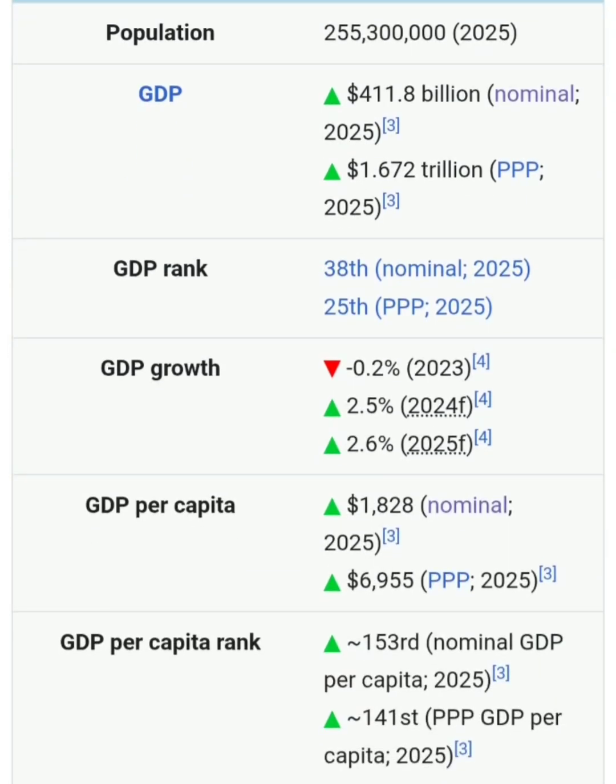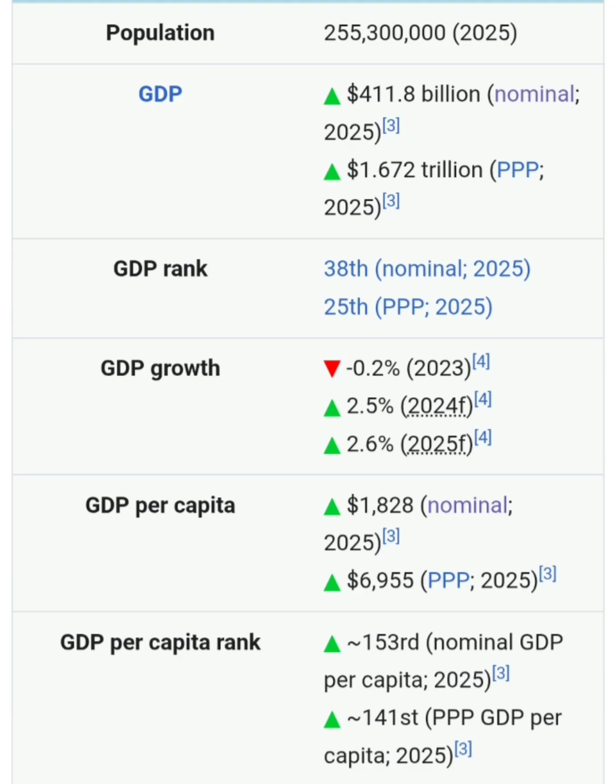The total population of Pakistan is 255 million or 25.5 crore. GDP of Pakistan is 412 billion US dollars. This data is from the 2025 budget. According to the 2025 budget of Pakistan, the total economy or the total GDP of Pakistan is 411 billion US dollars.